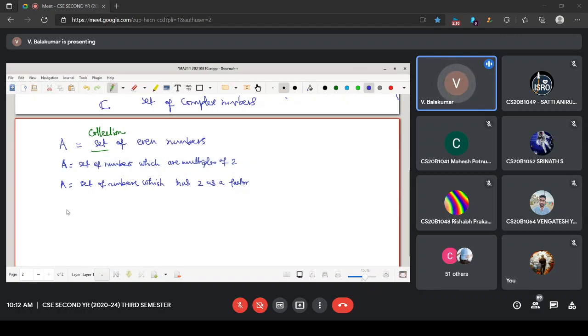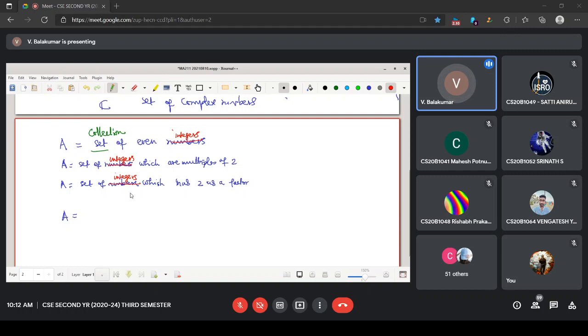Or you can write A is, let us take this as integers. When someone said it is even numbers, I thought of integers. Anyhow, usually people say set of even integers. To avoid confusion, let us write set of even integers. So I shall collect the integers which are even.